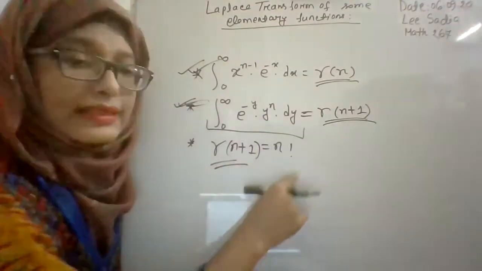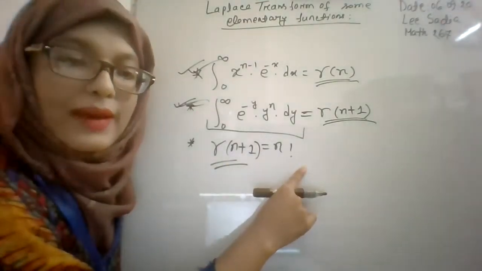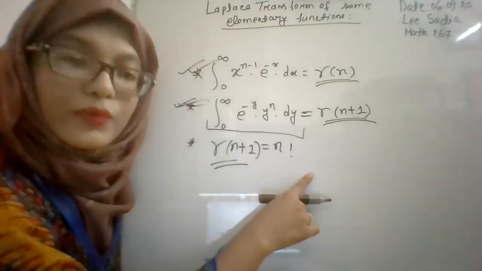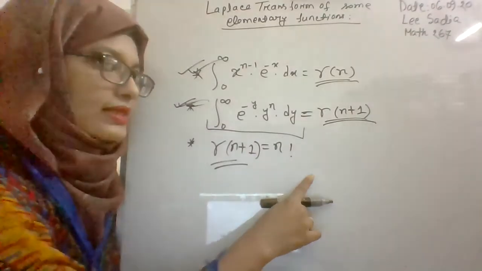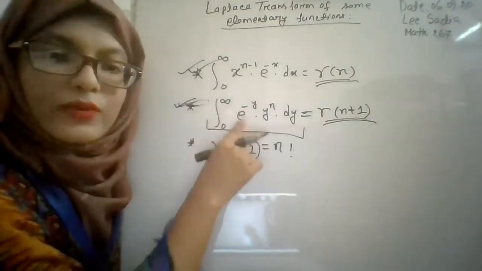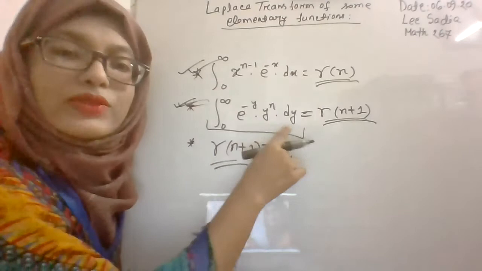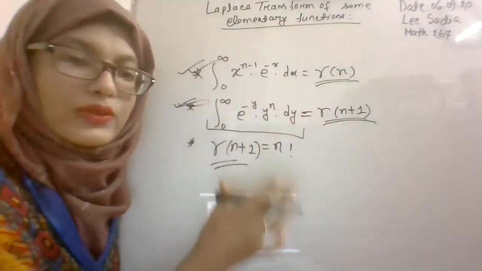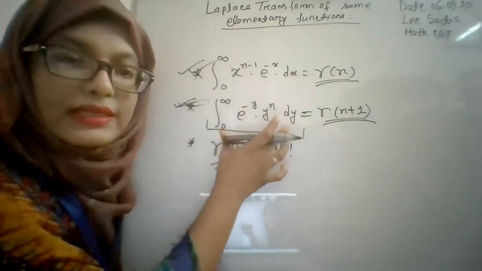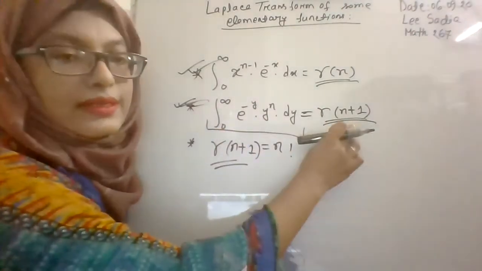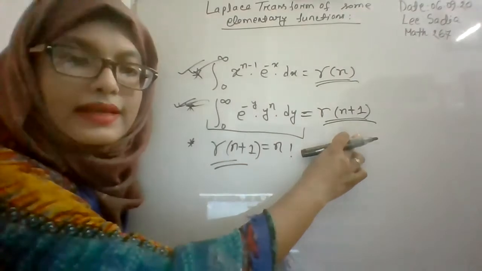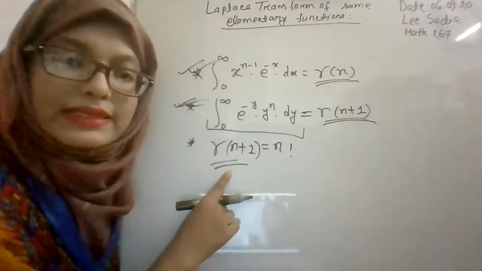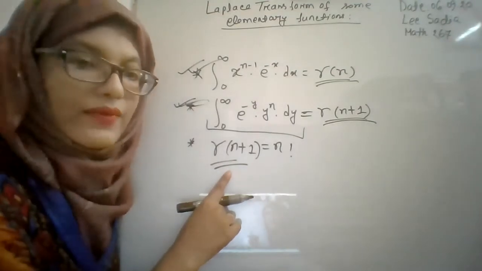There are two properties of the gamma function, and in today's calculation, we will use these two properties. One is the integral from 0 to infinity of e to the power minus y times y to the power n dy, which is equal to gamma n plus 1. Here you don't need to evaluate this improper integral. We can directly use this result, gamma n plus 1. That's the property of the gamma function. And the other property is gamma n plus 1 is equal to n factorial. Okay.